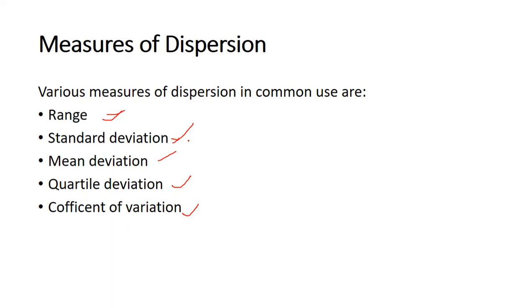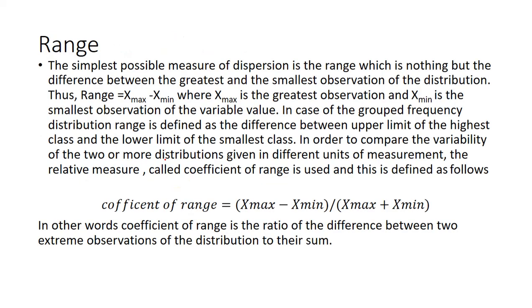Standard deviation is the square root of variance. Mean deviation is the mean. We can see all these things in this.